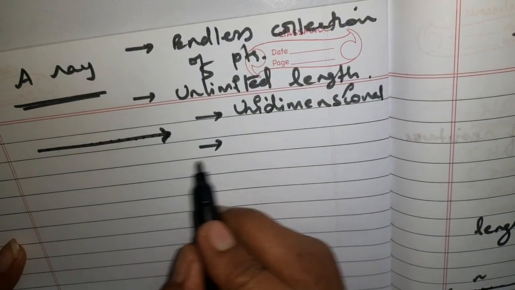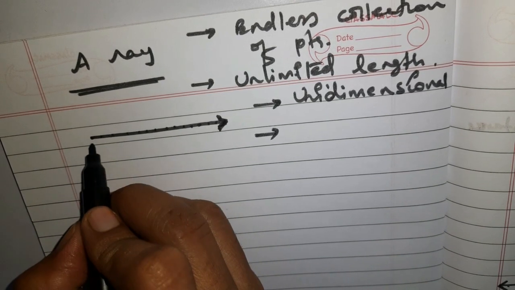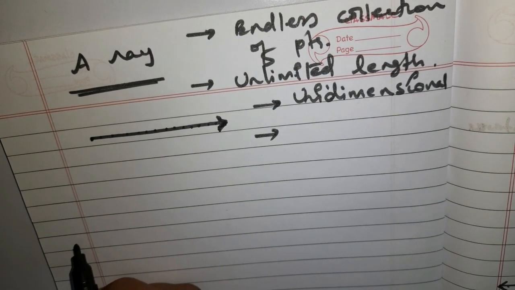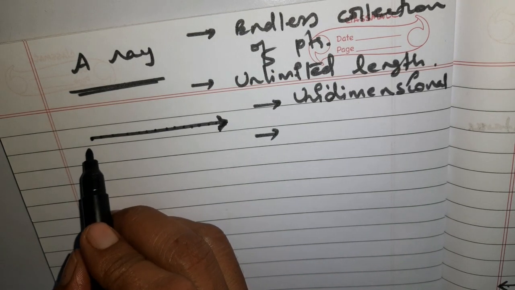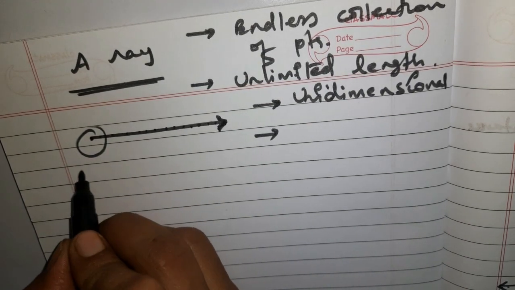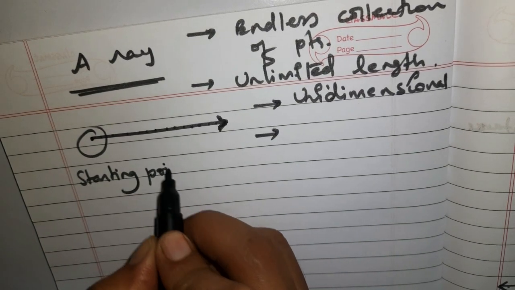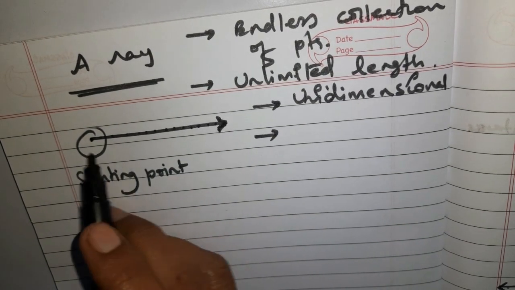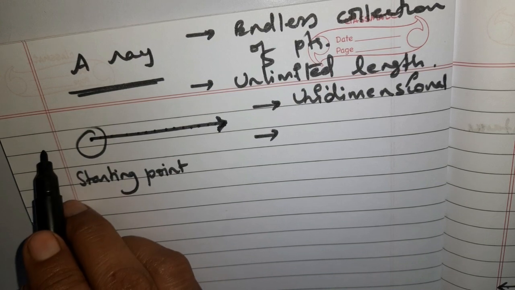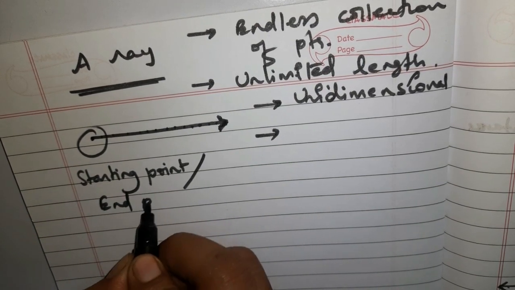And you can see that there is at least one end point, which is actually a starting point. Since it cannot be extended further on this side, we can also call it an end point.